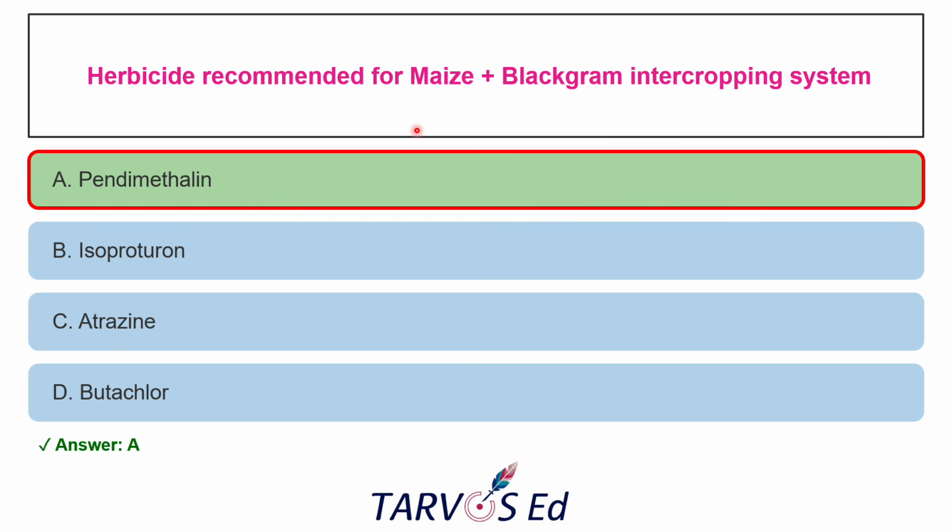Okay, for cereal and pulses intercropping, always you should pick pendimethalin, and it is a dinitroaniline group. Okay, usually control annual grasses with the broadleaf weeds.